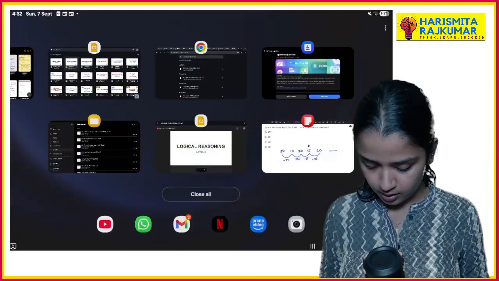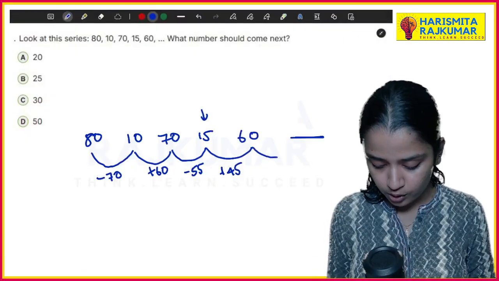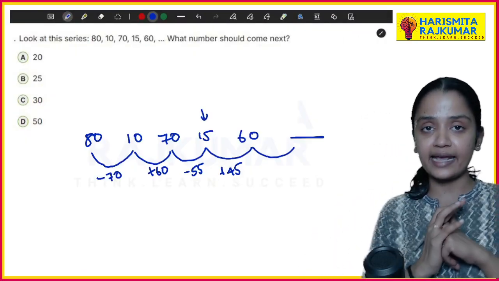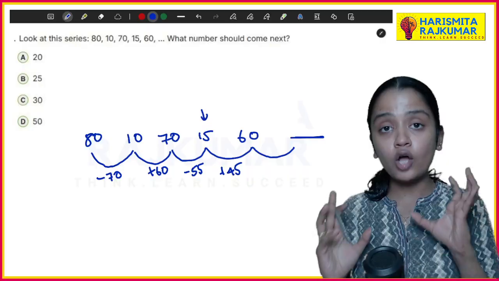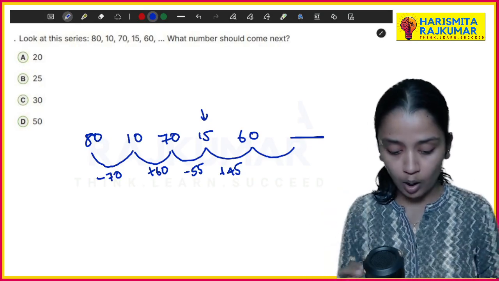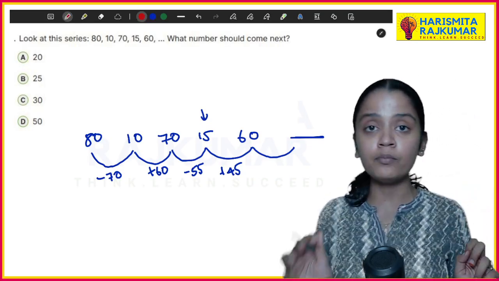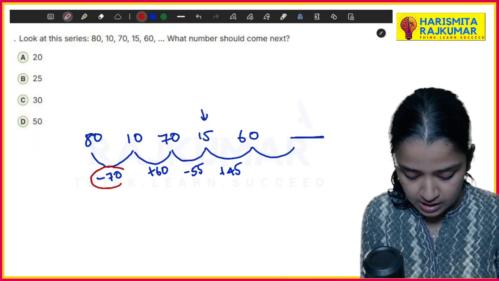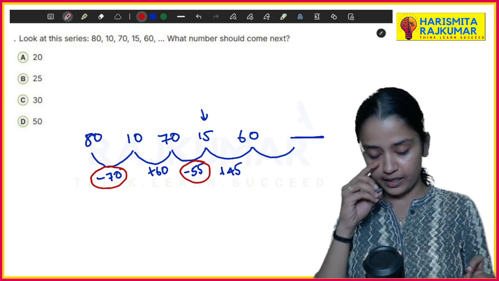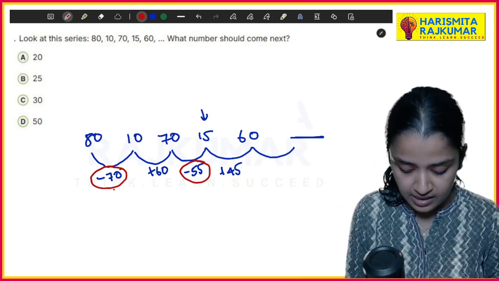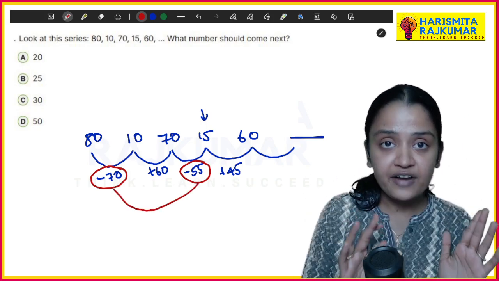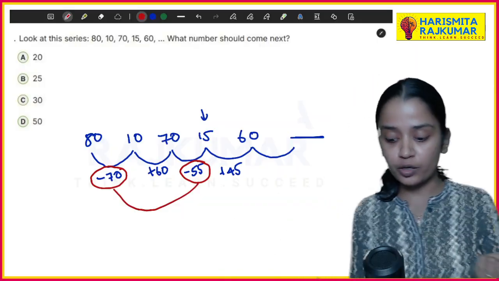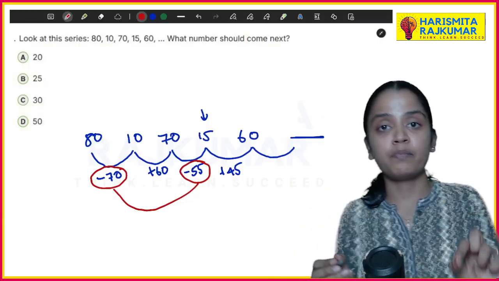Now, what operation should I do to go to the next one? If I get the operation, I'll get the number. Now I'm going to take all my negatives. So this is minus 70, minus 55. How is it happening? From 70 to 55, how is it doing? It is reduced by 15.